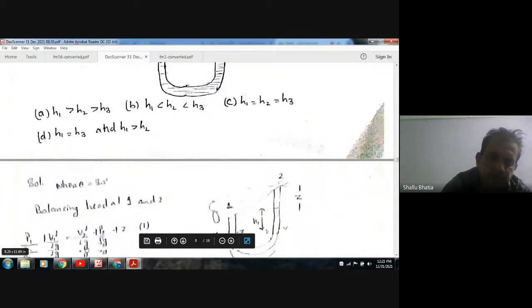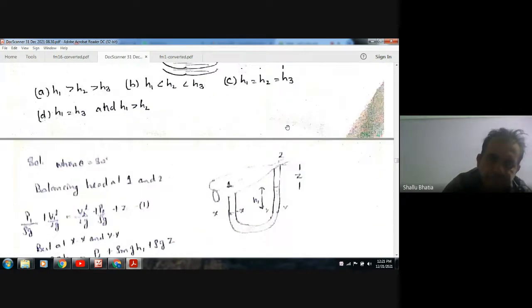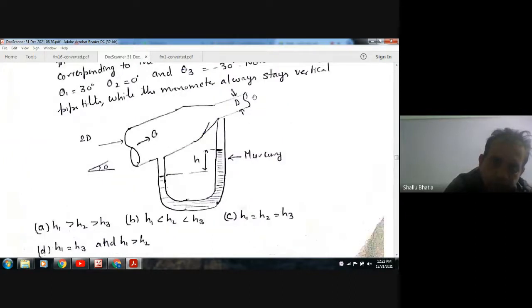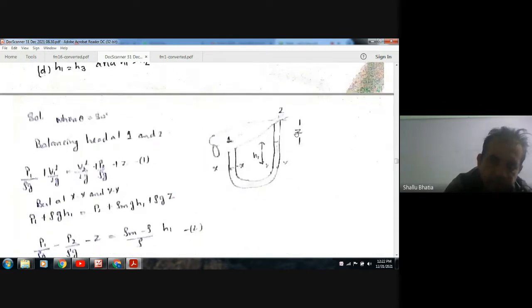When the pipe is tilting at an angle of 30 degrees, it will be like this. Z is the water head difference between the two points.